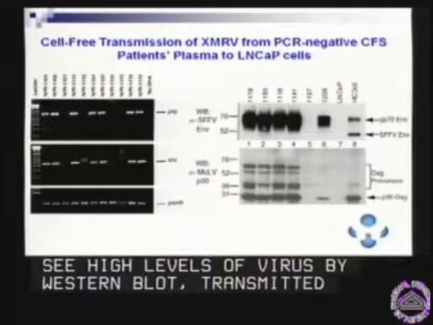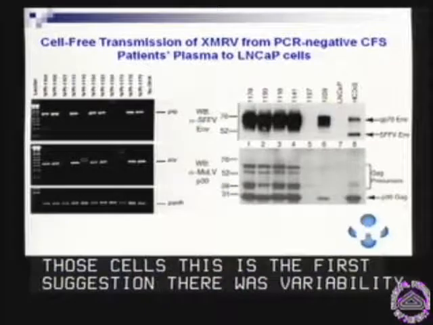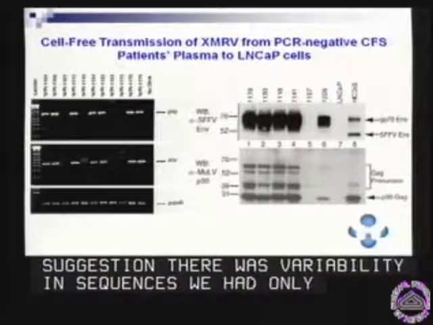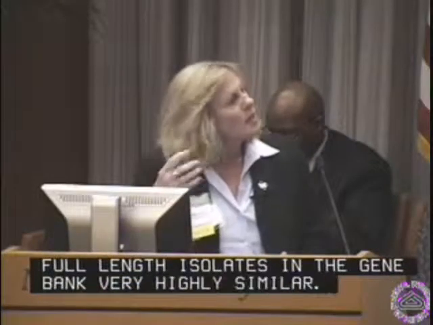And this is really the first suggestion that there was some variability in the sequence, as we had only 6 full-length isolates in the gene bank, and they were very highly similar. So this suggested there was variation in the sequence of these viruses, and they weren't as similar as we expected.